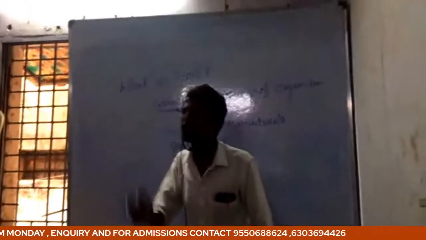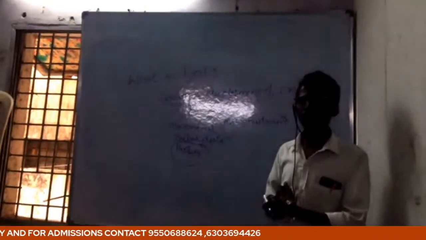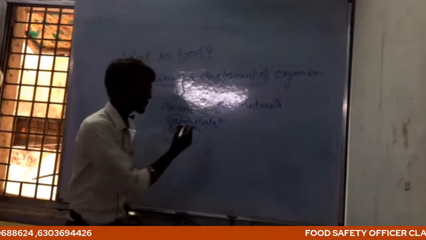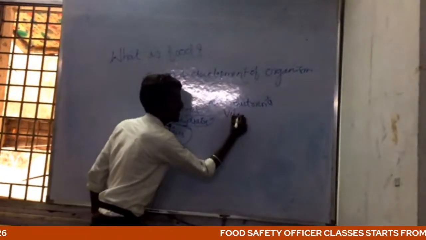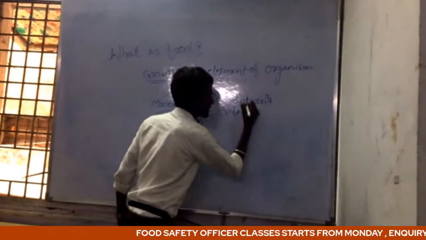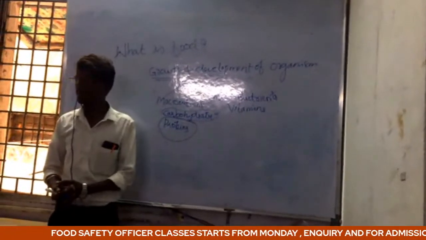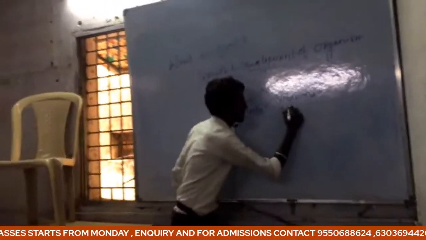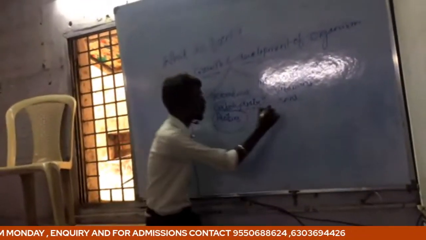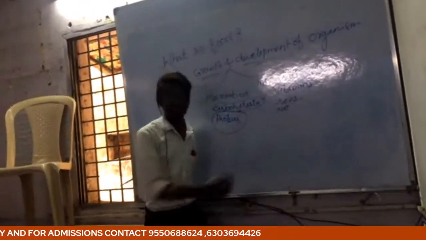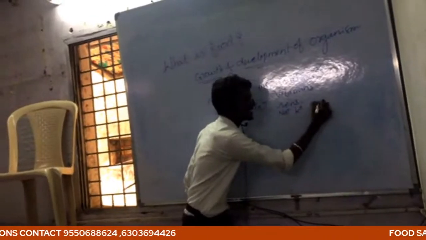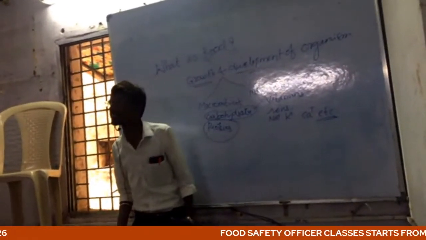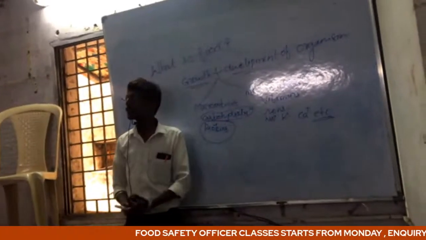So what are micronutrients? For example, vitamins, and then some of the ions, for example sodium, potassium, calcium, etc. These come under micronutrients.